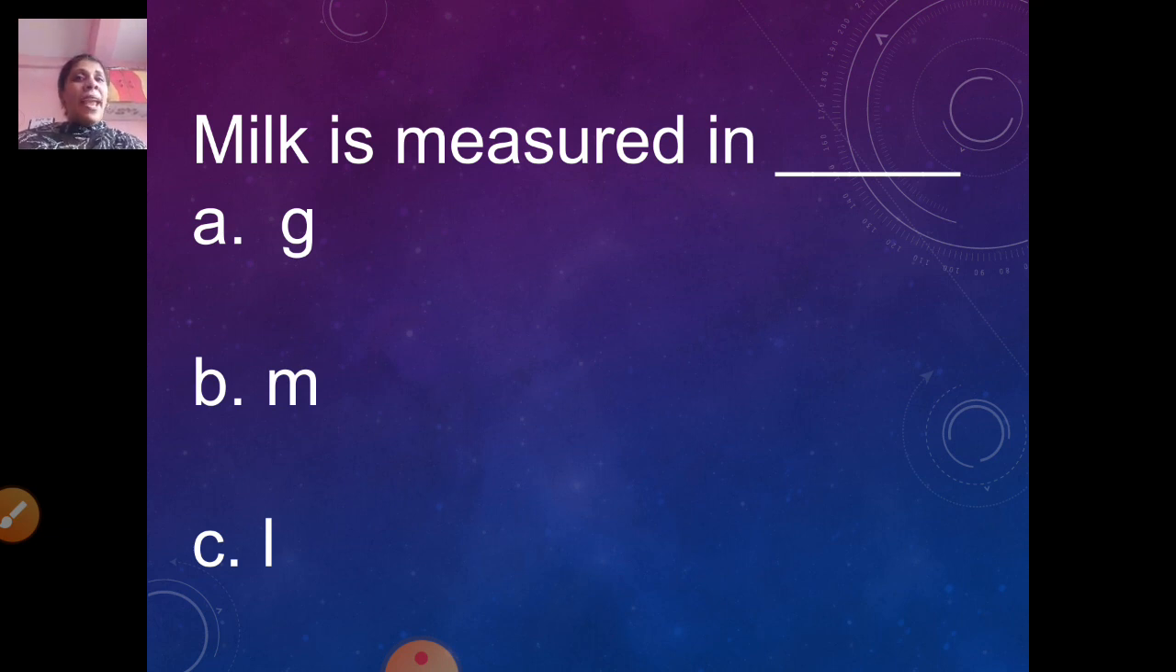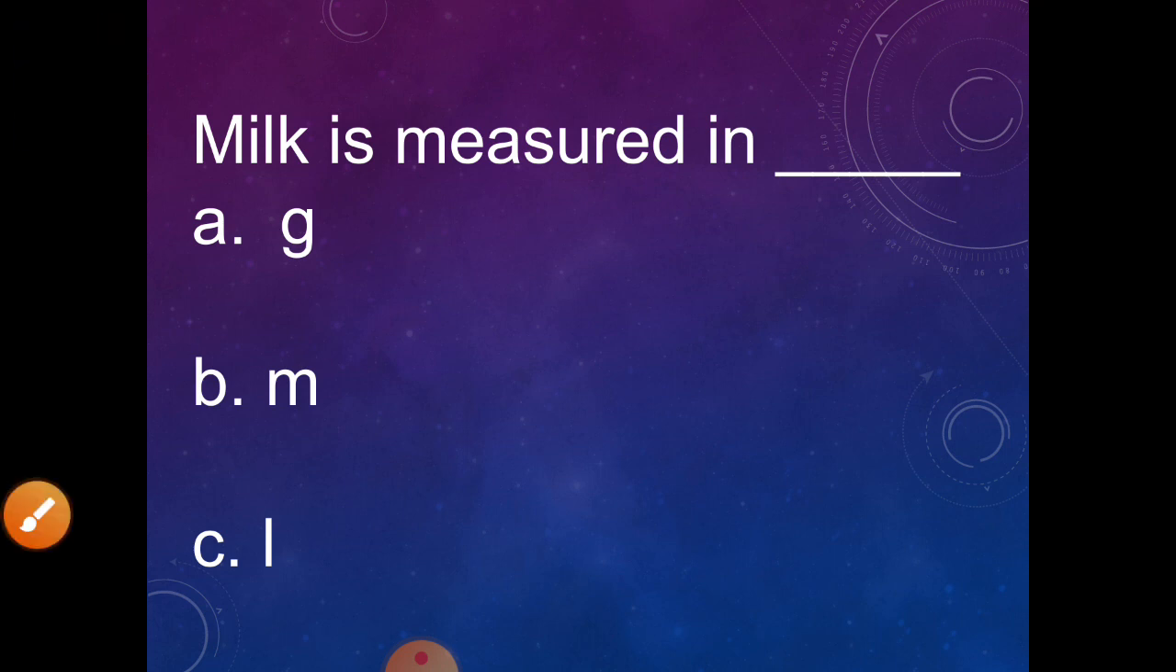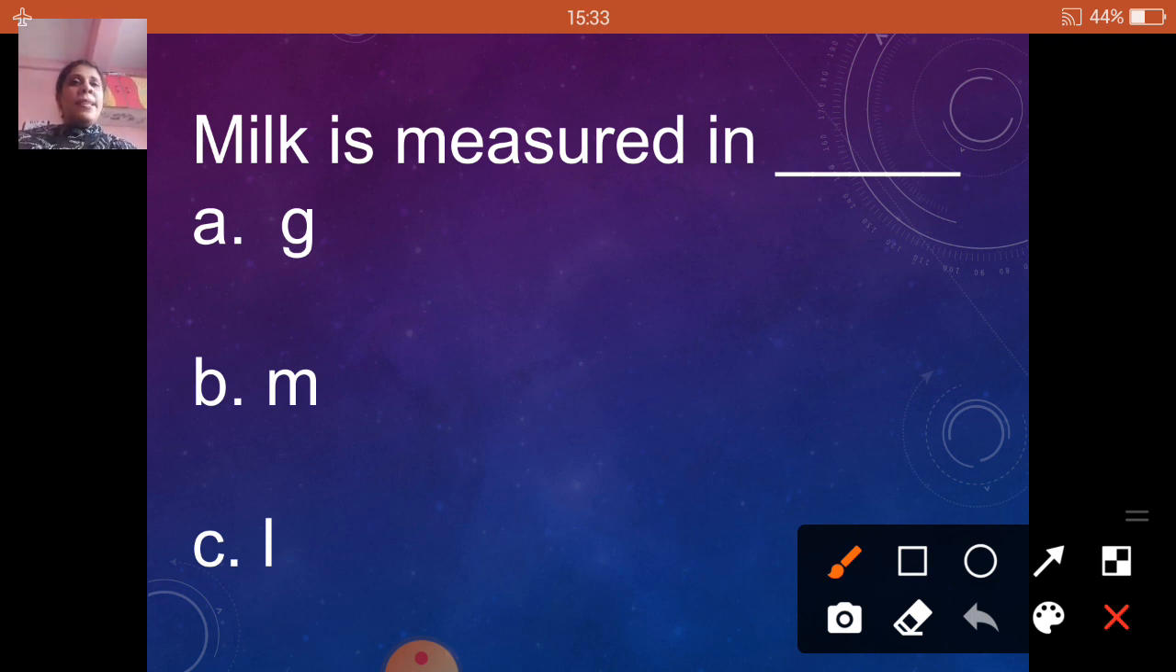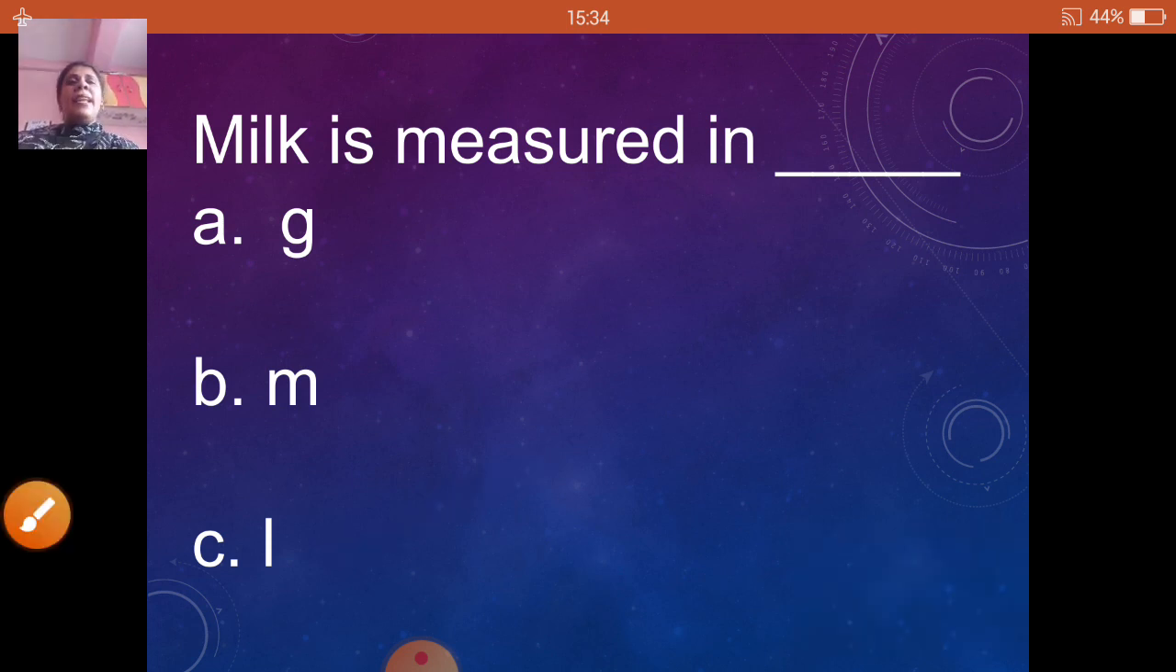So we have written G, that stands for gram. Then option B, M. M stands for meter. And in option C we have L, that is liter. So grams, meter or liter. Milk is measured in what now? Yes children, tell me what is the correct answer. Milk is measured in, how do we say? Give me 100 grams milk, or give me 100 meter milk, or give 1 liter milk. Yes, milk is measured in liters. Correct.